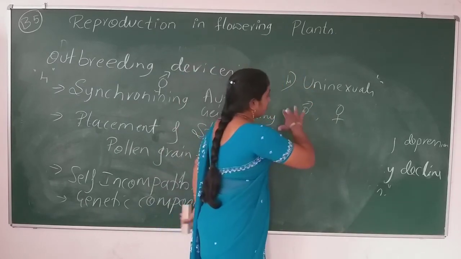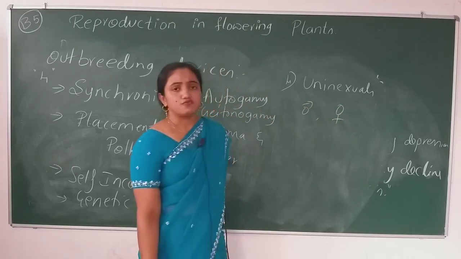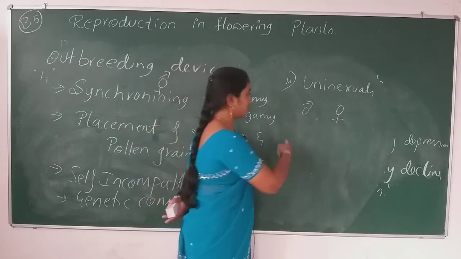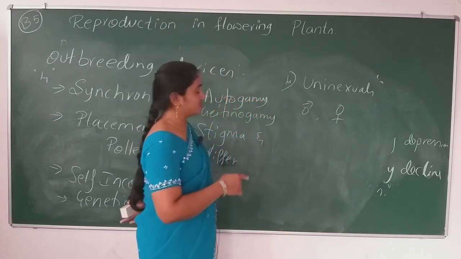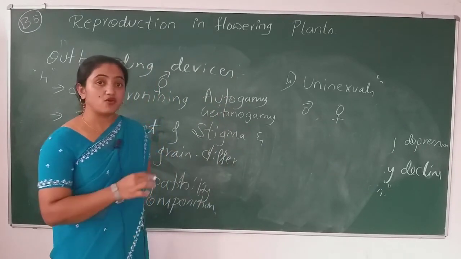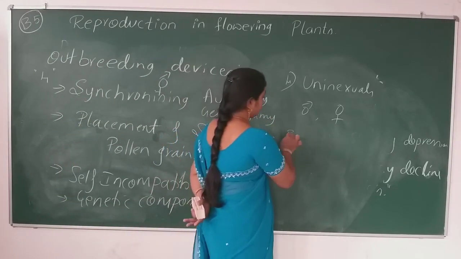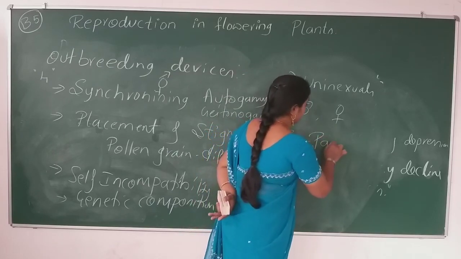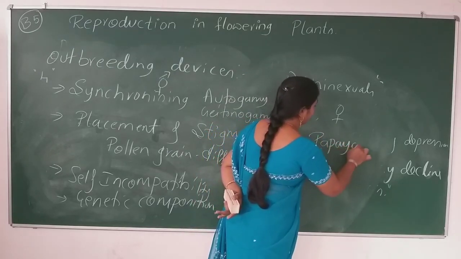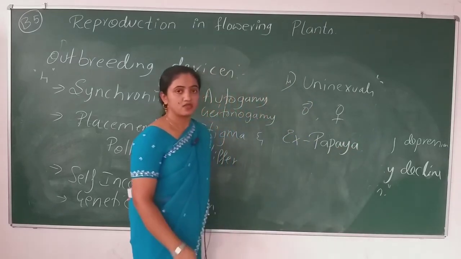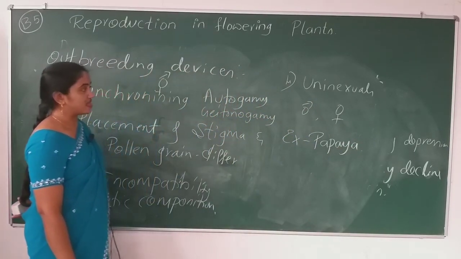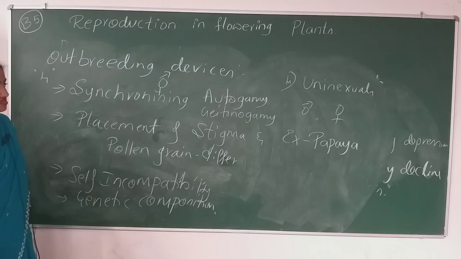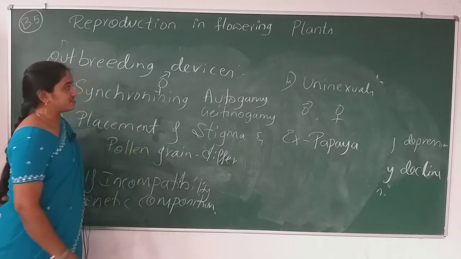Here it becomes a very good outbreeding device. Self pollination cannot occur with unisexuality. Examples are papaya and palmyra. So these are all the outbreeding devices we studied in this session.